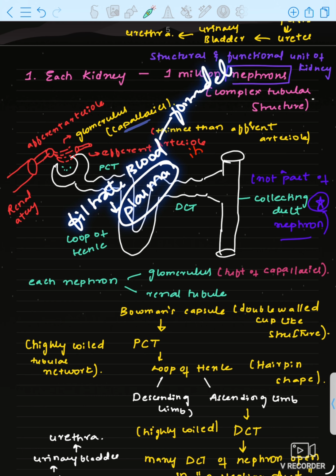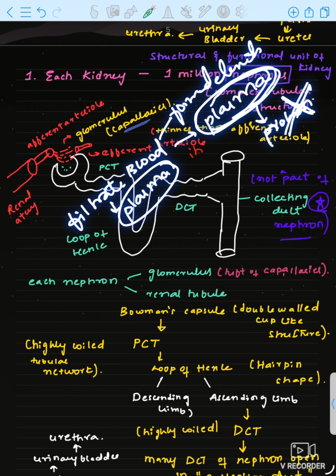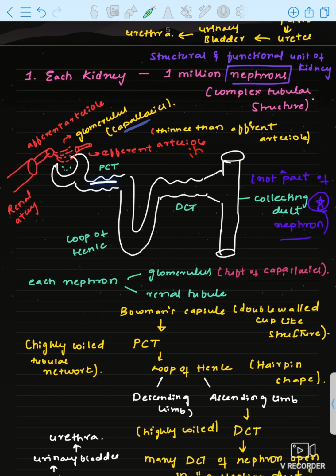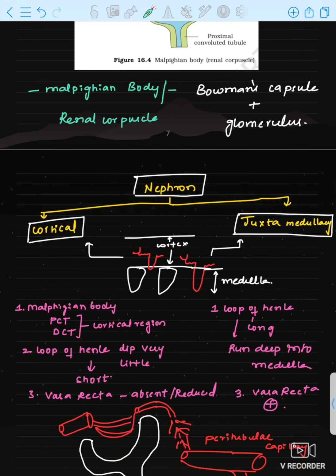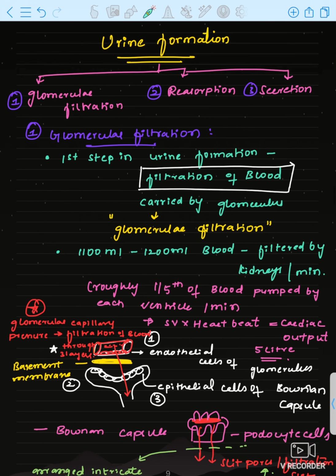Formed elements and plasma, right? Plasma also has proteins like albumin, globulin and fibrinogen. If you remove these proteins, the composition of plasma is the same as the filtrate which will be passed into the Bowman's capsule, and at last it forms urine. Okay, that's what here we are discussing.